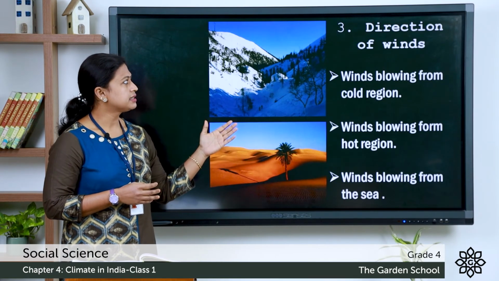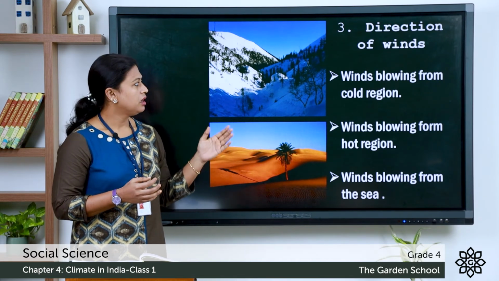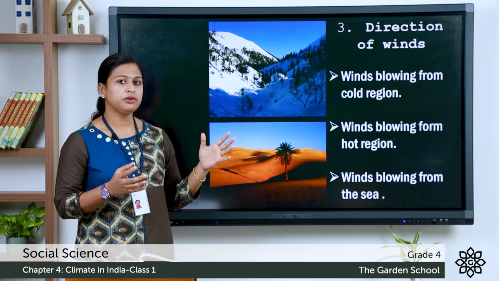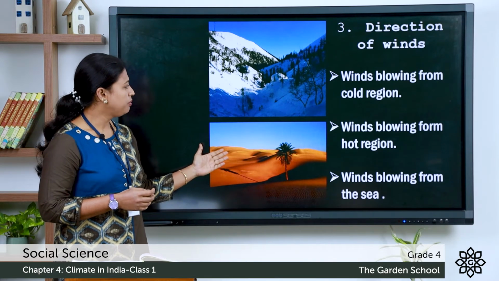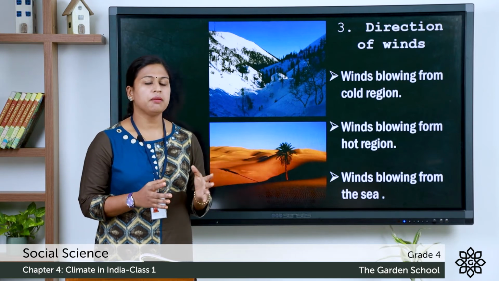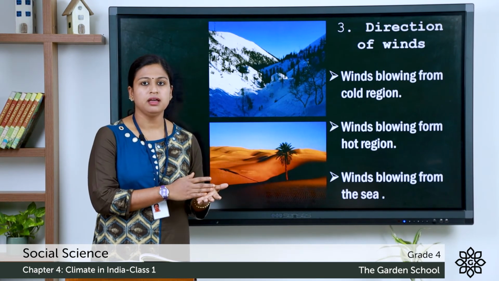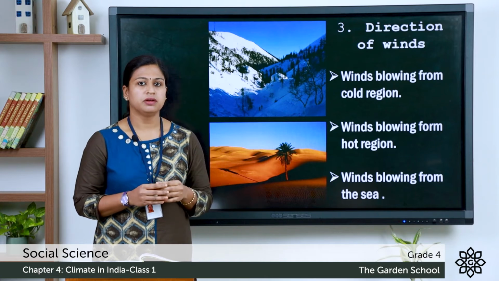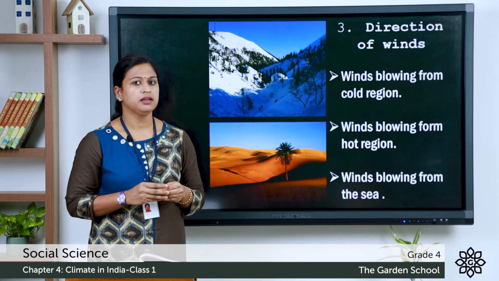Now, let's discuss the third point, that is direction of wind. Winds blowing from a cold region make the place cold, and the winds blowing from a hot region like a desert make a place hot. Now, winds blowing from the sea make the place humid. Humid means the amount of water contained in the air.